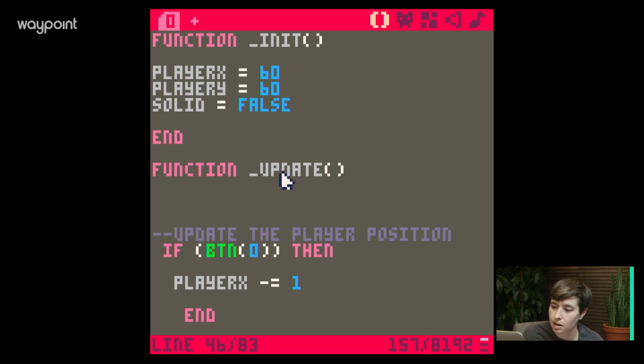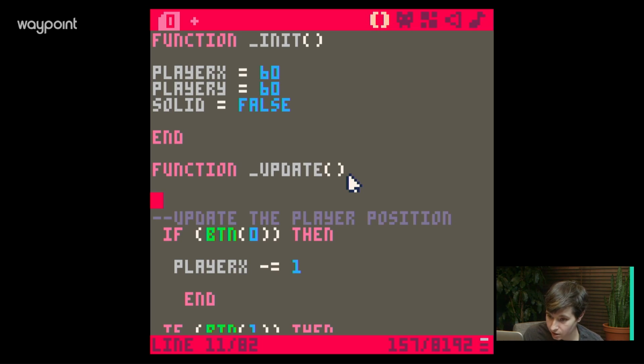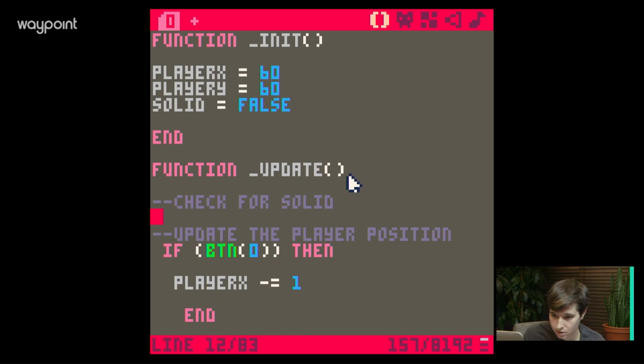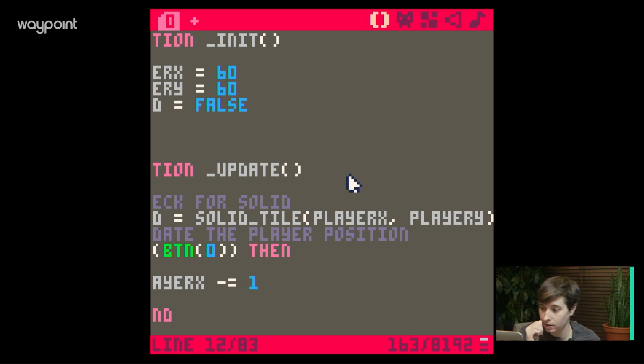So let's add the end in update. So this is the update function. We don't need a ton of junk up here. Well, I guess I did that for no reason. Okay. We're going to check for the solid, whether it's true or false. And then we say solid equals the solid tile function, so now we're calling the solid tile function. And then player X and player Y. So it's going to look for this where player X and player Y is. Basically, where the player is, now look for this, right? Cool.